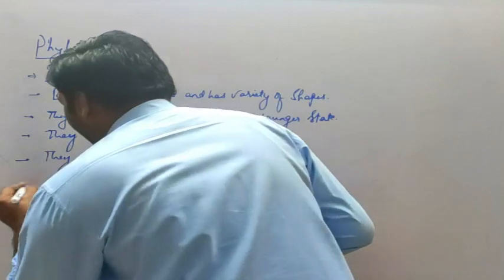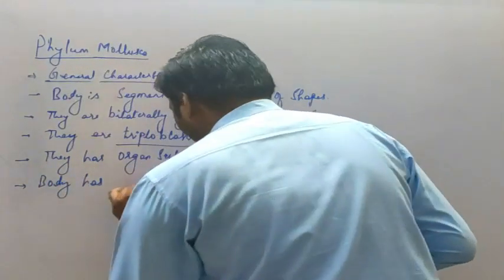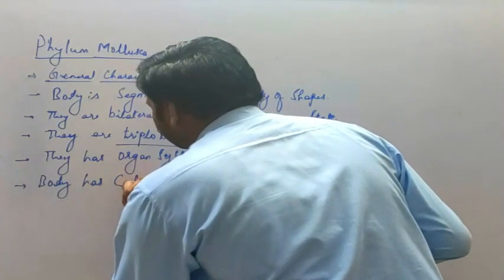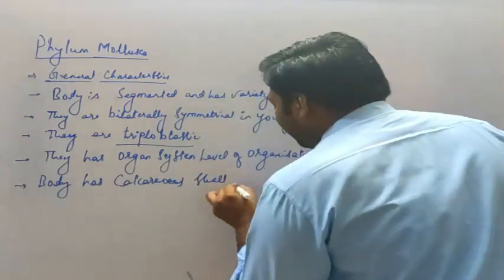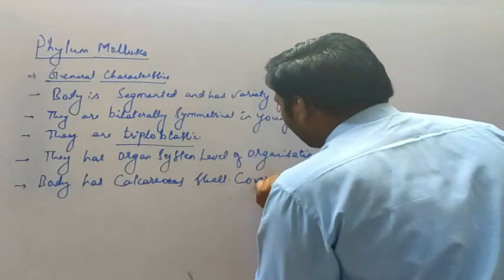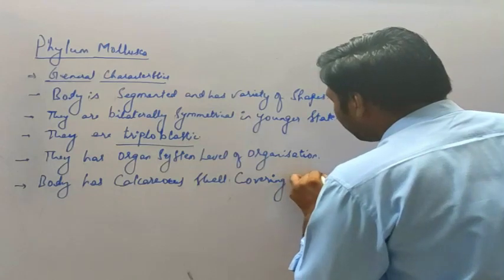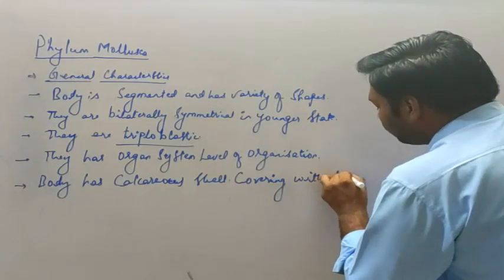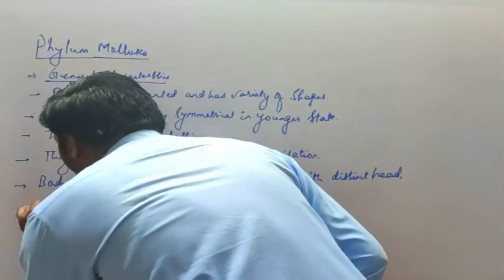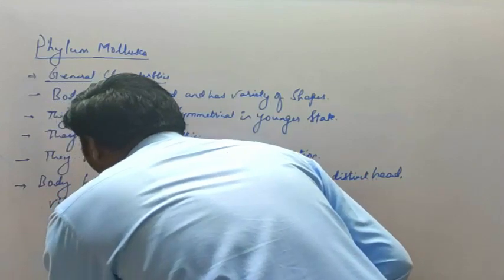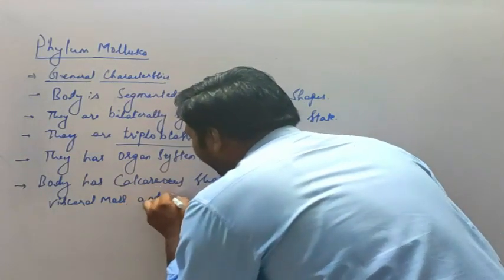The next, body has calcareous shell covering with distinct head, visceral mass, and muscular foot.